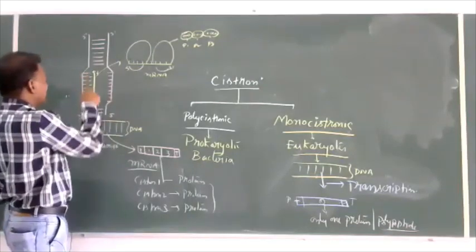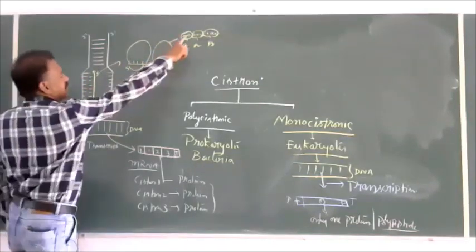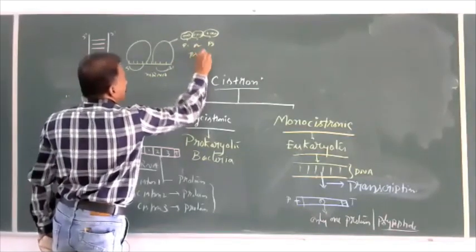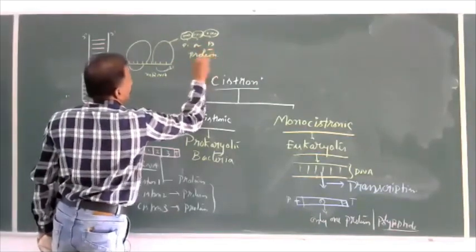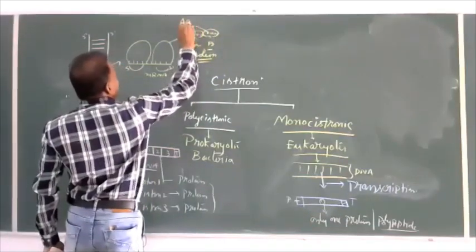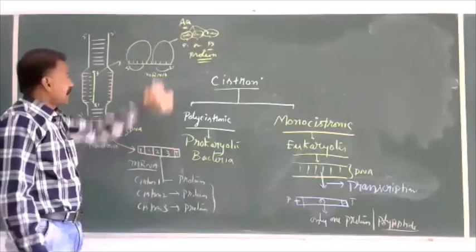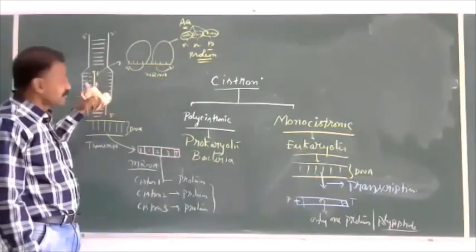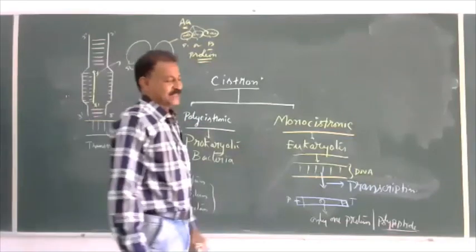Sequences of DNA, sequences of RNA, sequences of amino acids and type of protein. Translation process. Transcription process.